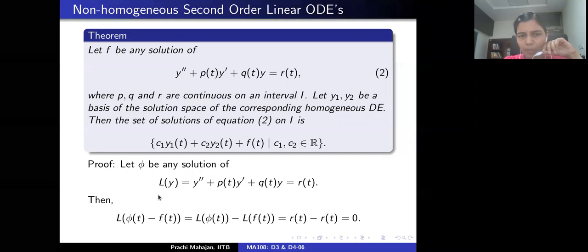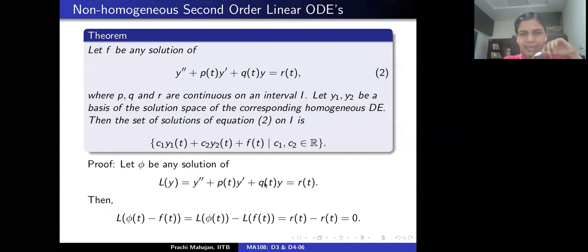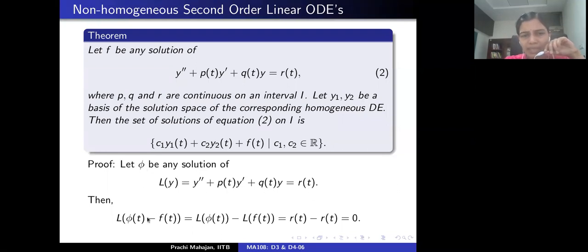There's a certain differential operator L acting on y. So this is R(t), the right-hand side. So phi is a solution of this differential equation. Now let me consider phi minus f and apply the differential operator L.